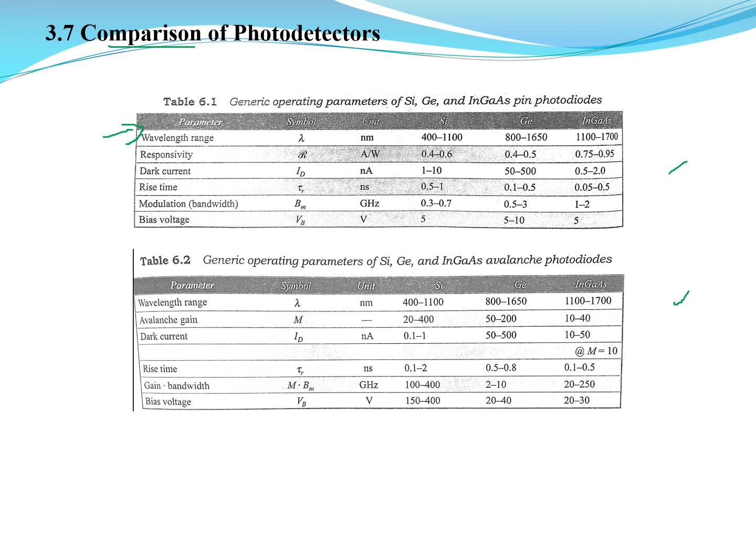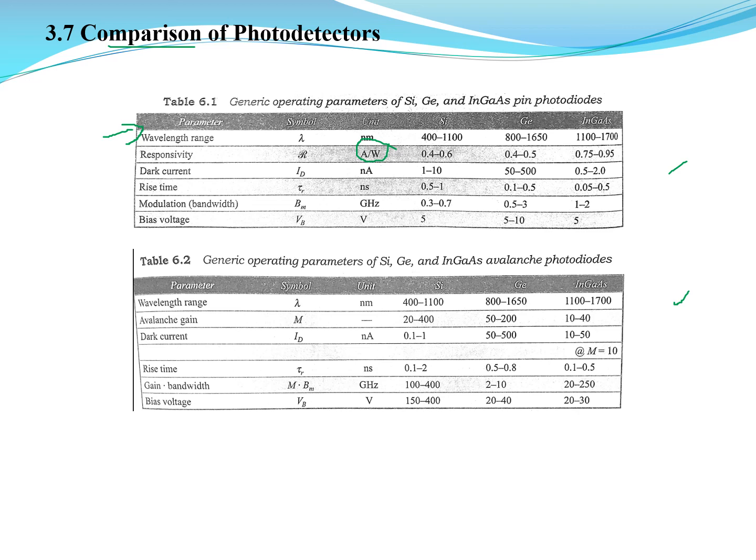Whenever I measure the performance of a PIN photodiode, I look into the responsivity. Responsivity is measured by detector output divided by detector input. Detector output is electric current, detector input is optical power, so it is ampere per watt, so current by power, or in some cases it is volts per watt. So if I use silicon, it is 0.4 to 0.6, less responsivity. If it is germanium, it is 0.4 to 0.5, and if I use indium gallium arsenide, it increases to 0.75 to 0.95.